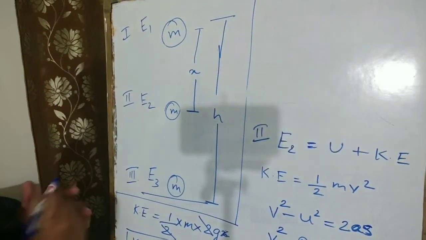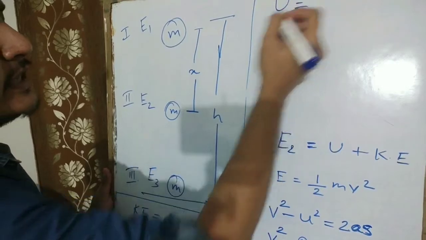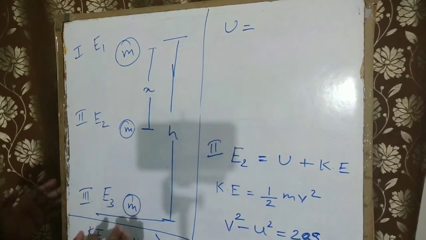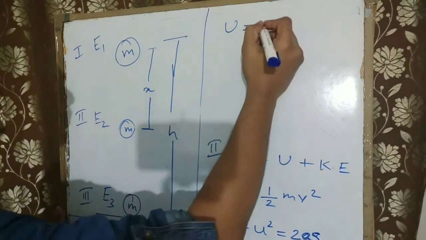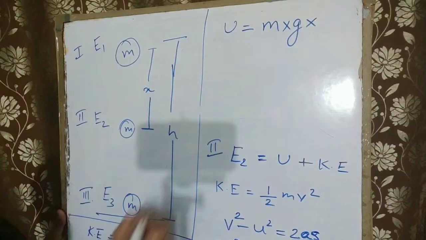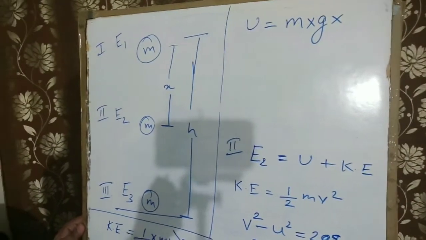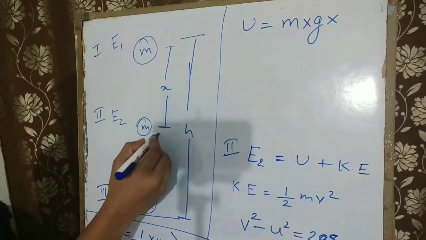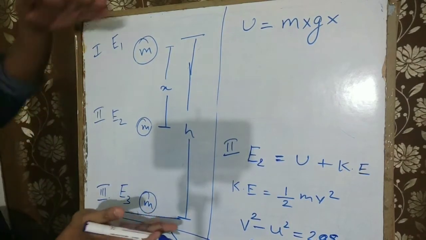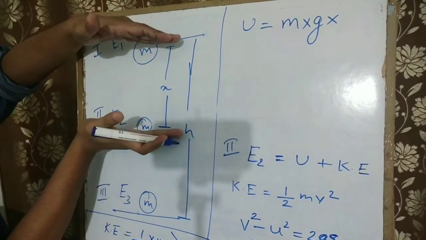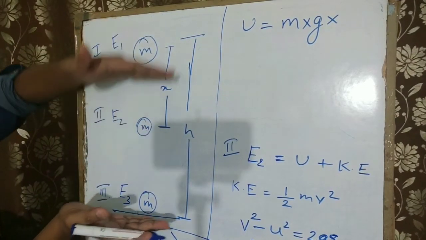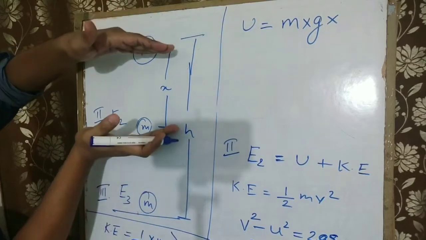Alright. So potential energy, as I said, is mgh. Mass into gravity into height. So mass is m, gravity is g. But over here, look at the figure. What is the height? The height will be from this position to this position. Now the total height is h and this much is x. What about this? Can you find this height? Yes, it will be h minus x.